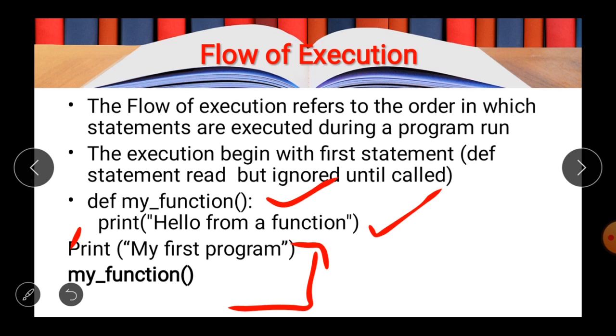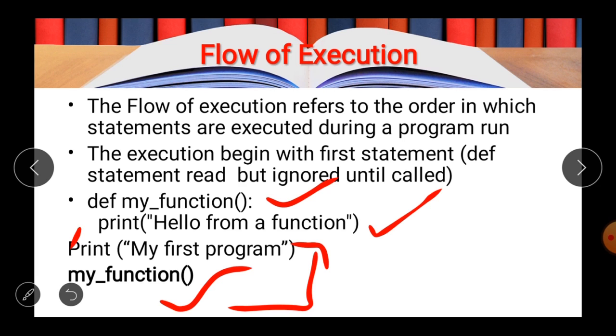So when the compilation will start, what will happen? The compiler will have an idea about the def function, that there is a function, the name of the function is my function, and it is a compound statement, and the main execution will start from the print. If you do not call the function in the program, the function will not execute. But here you are able to see that there is written main function. It means that here I am calling the function, and when you call the function, then only the def keyword will start working, or you can say then only the function will start execution.